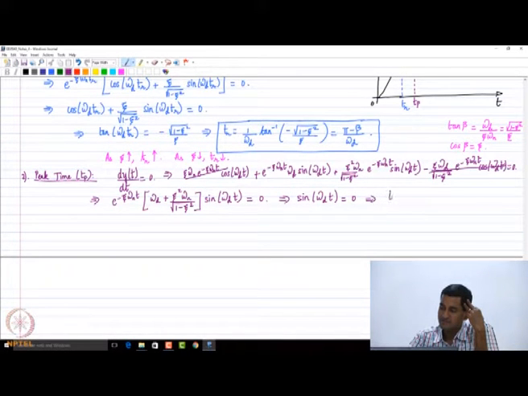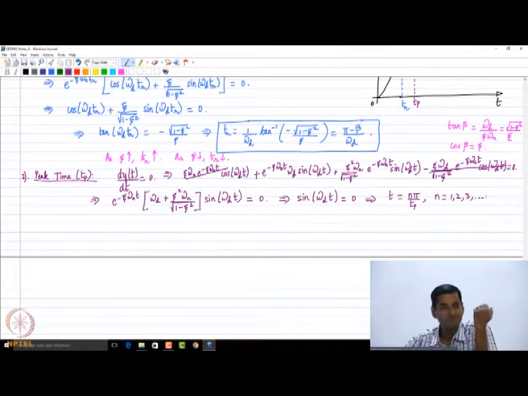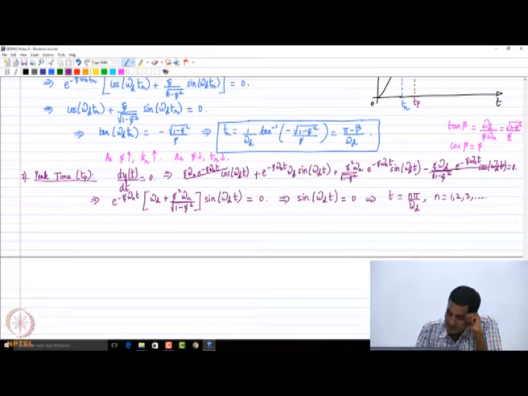So that means that the solution for this is omega_d t equals n pi, so t_p equals n pi by omega_d. Obviously n equals 0 doesn't make sense, so we say n equals 1, 2, 3 and so on. Now of course you need to calculate the second derivative.